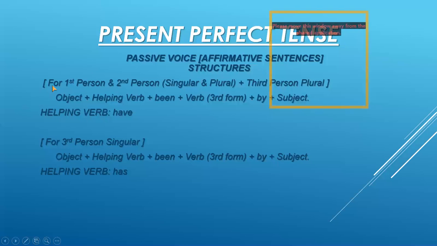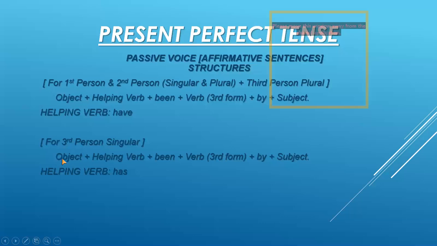For first person singular, second person singular and plural, and third person plural, we have the structure: object plus helping verb plus been plus the third form plus by plus subject. We have the helping verb have here. Remember that we are using have for the plural object and has for the singular object.